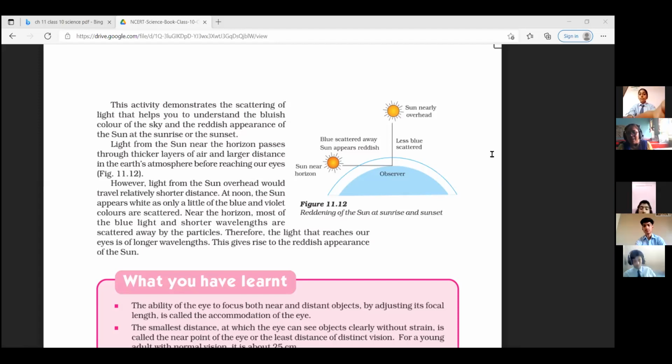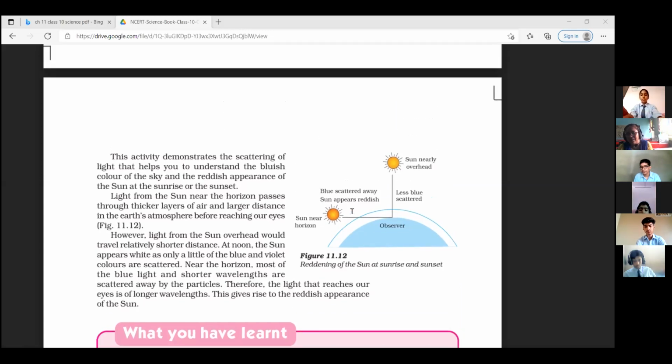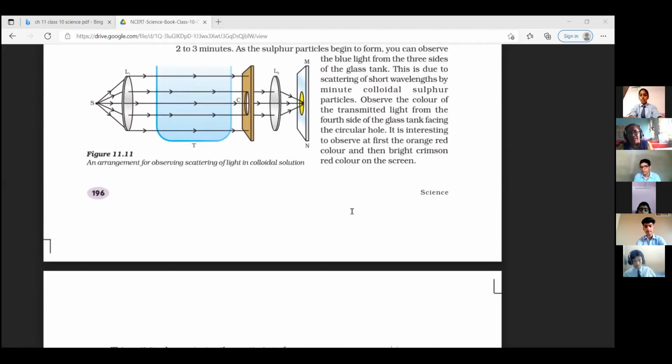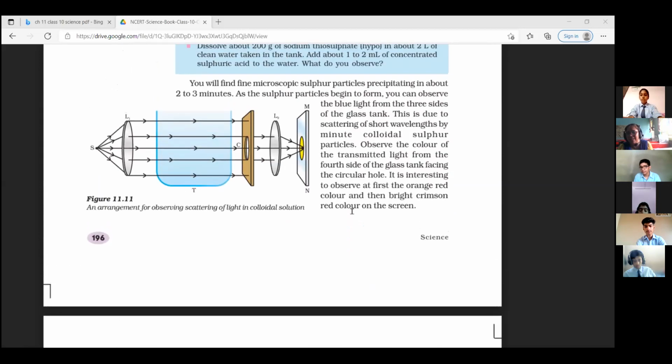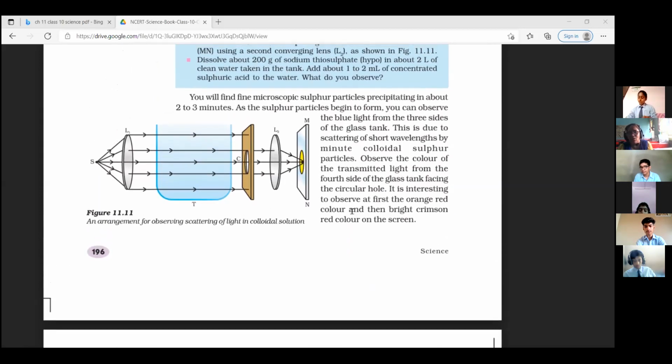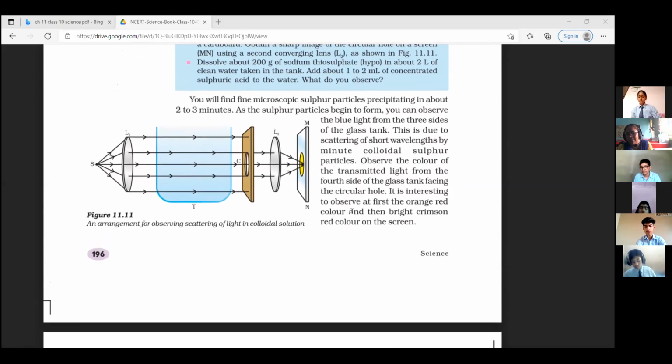Now we will learn one activity that is known as the CV Raman experiment. Yes, activity 11.3, right? See in your NCERT, activity 11.3, please put the heading CV Raman experiment, or the scattering of light.